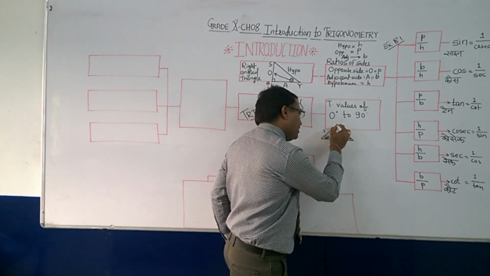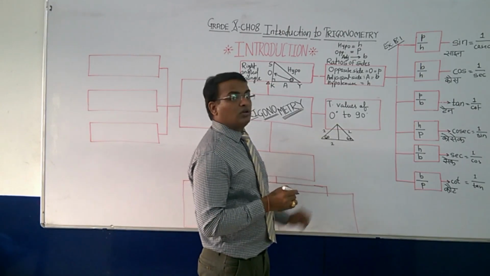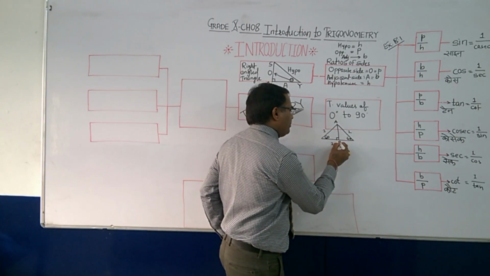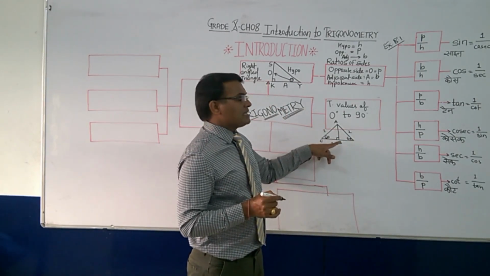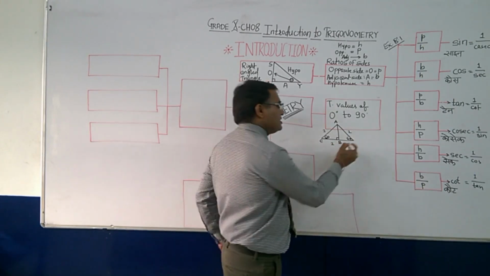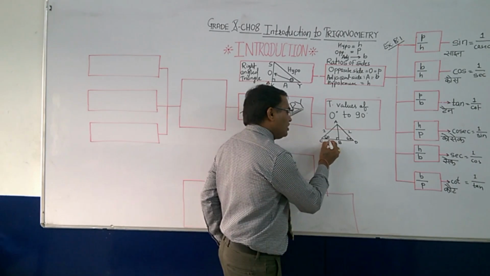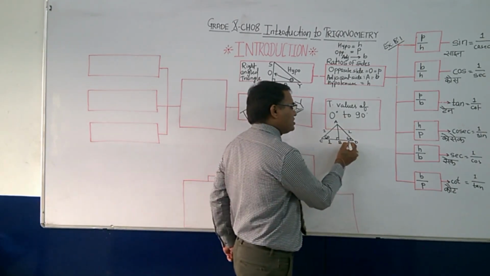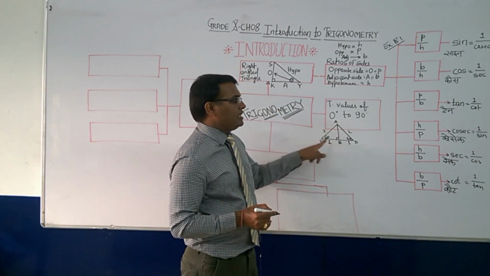If you take a perpendicular bisector of this, in triangle A, B and C, if you take AD as the perpendicular bisector of BC, then what will happen? The side which was 2 will get converted into 1 and 1. So right now we are concentrating on triangle A, B, C.